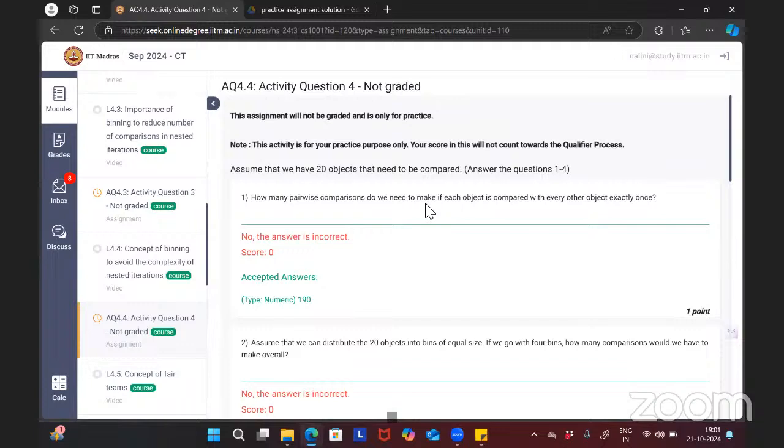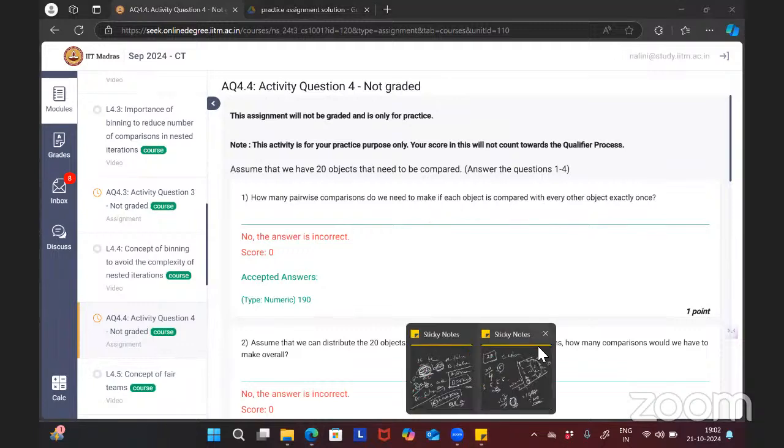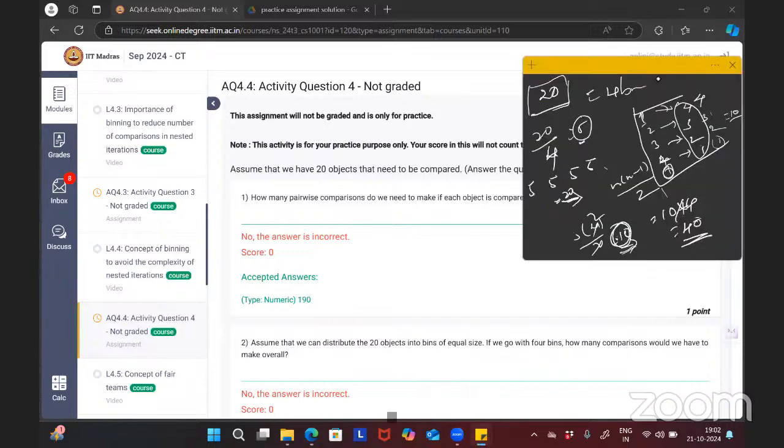How many pairwise comparisons do we do? Each object is compared with every other object exactly once. So it is n into n minus 1 by 2. For 20 objects, 20 into 20 minus 1 by 2, that is 20 into 19 by 2. 20 divided by 2 is 10, and 10 into 19 is 190. Did you understand? N into n minus 1 by 2, same formula, 20 into 19 by 2, so that is 190.